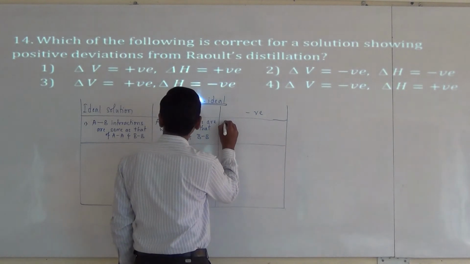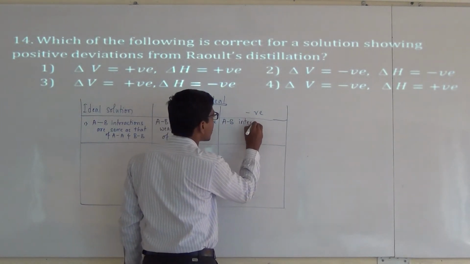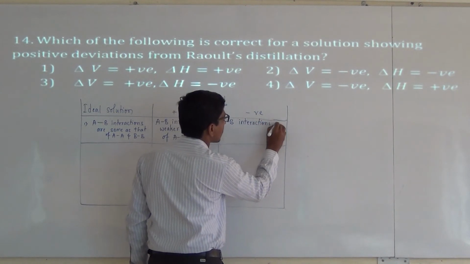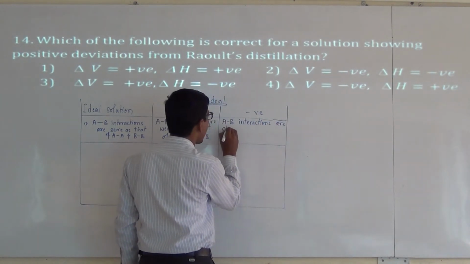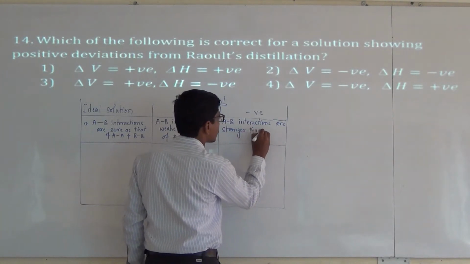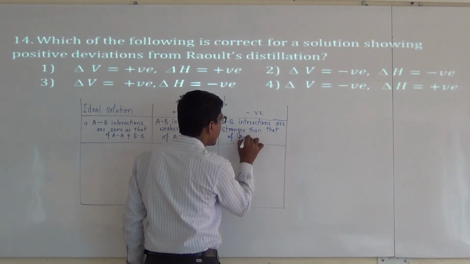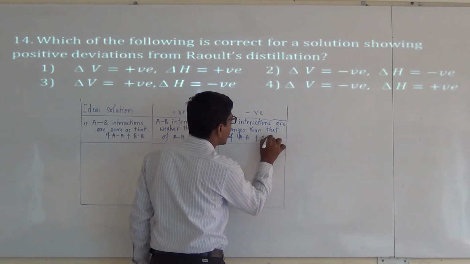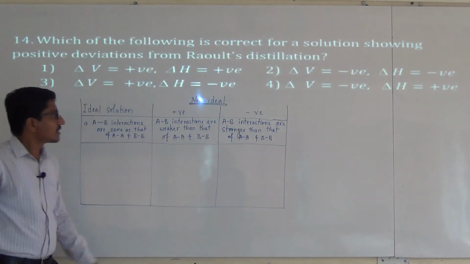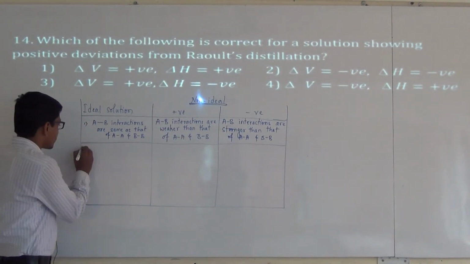And in negative deviation, AB interactions are stronger than those of AA and BB. AB interactions are stronger than AA and BB. This is the first characteristic property.